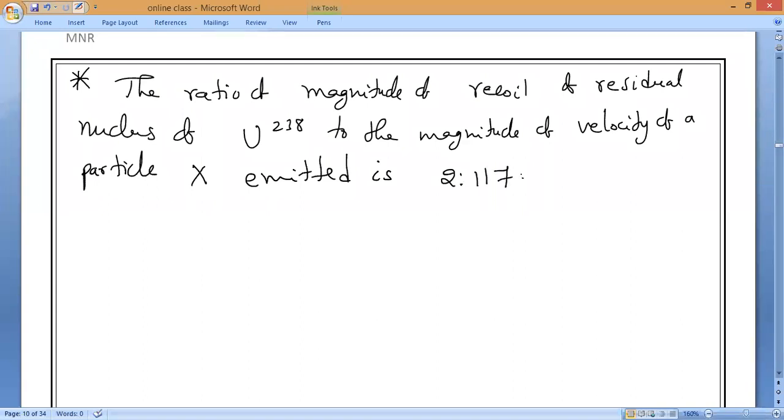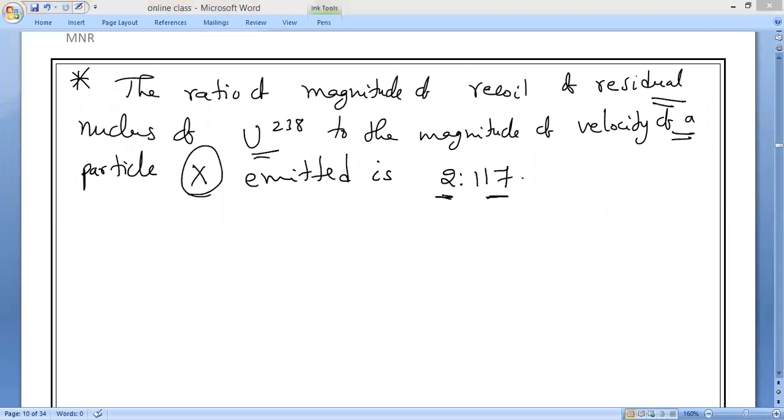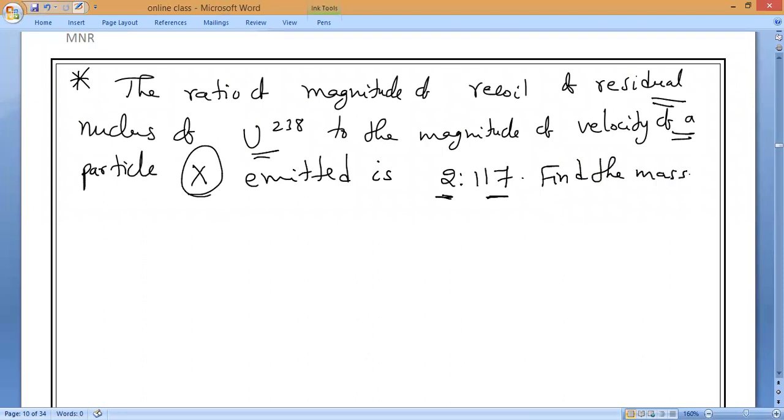The ratio is 2:117. Harish, have you understood this one? The residual means what is left behind, like a gun. The gun's velocity and the velocity of the particle X which is released from it, their ratio is 2:117. Do you understand? So find the mass of the particle X. That is what they are asking. So how to find it? Can anybody give the idea?